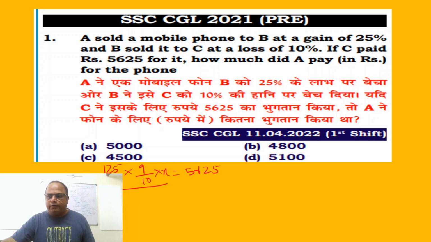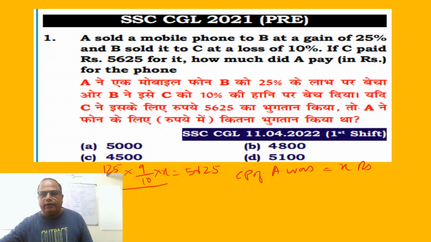So friends, now we'll solve this question. A sold a mobile phone to B at a gain of 25%. Suppose the CP of A was X rupees. See, how much did A pay for the phone? This is only X you have to find, means CP of A. Okay.